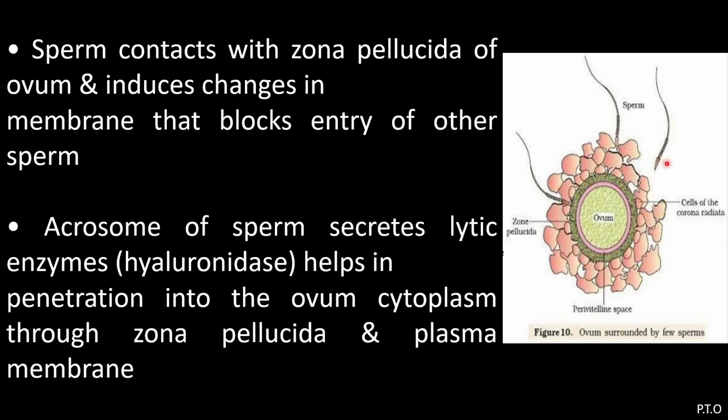Sperm diagram you already know. The head has the acrosome. This acrosome has lytic enzymes that will help in the penetration into the ovum. So here you will find the diagram in which the ovum is surrounded by a few sperms, and only one sperm gets entry into the ovum.